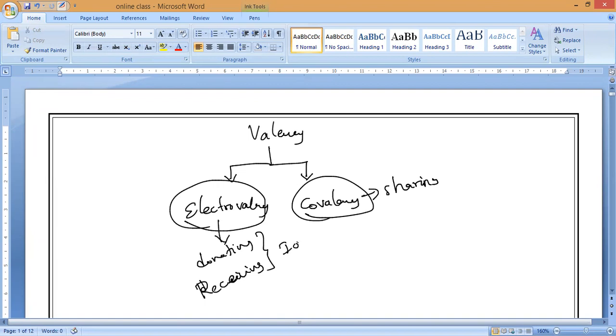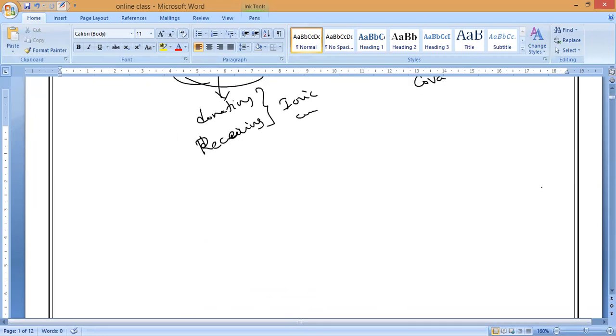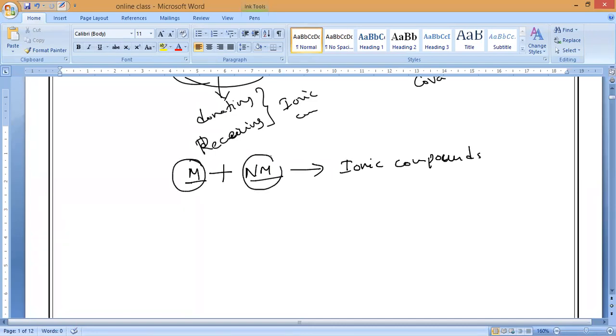Electrovalency applies to ionic compounds, and the sharing of electrons takes place in covalent compounds. Is it yes or no? This is all we studied in the last class. As we know, ionic compounds are formed when a metal donates electrons to a non-metal, and the non-metal accepts the electrons. Please respond. Ionic compound is always formed by one metal and one non-metal. One donor and one receiver or acceptor must be there, then it will form an ionic compound.